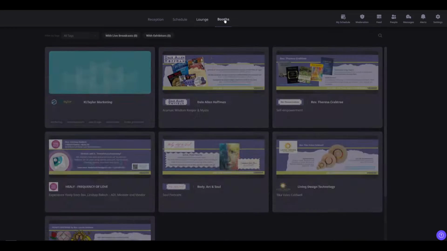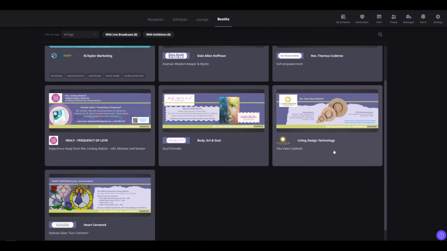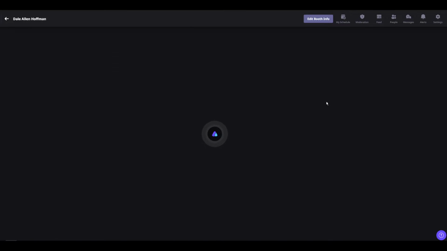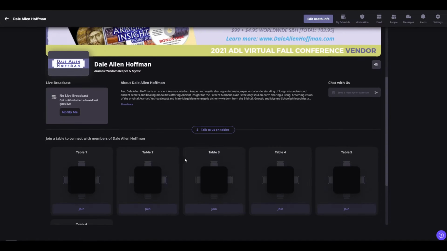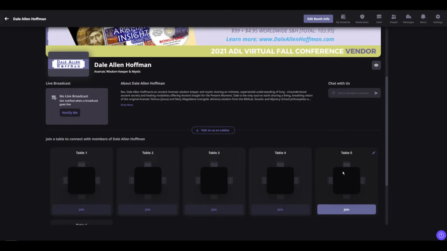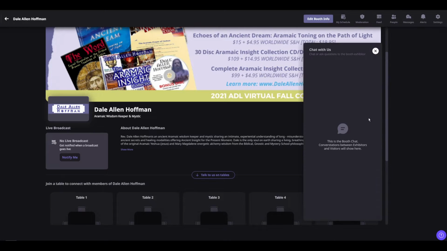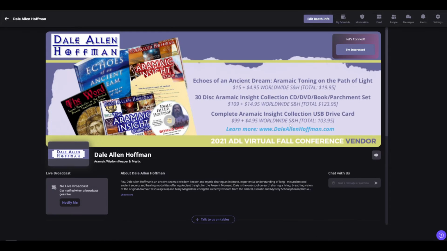And then the last area here is booth. So this is where our vendors' information is. So you can come in here, click on one, see more information about them. And each booth has its own table. So if the vendor is monitoring their booth and you come sit at a table, they can sit at a table with you and chat with you there. And you can also chat over here on the side directly with that vendor. And if you're interested in what they're offering, you can send them your information by clicking this button.